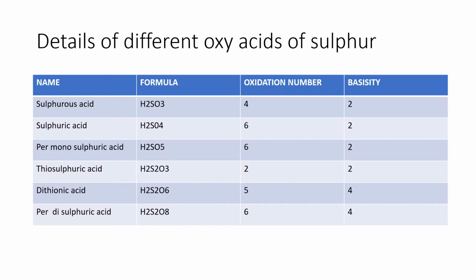Manufacturing of sulfuric acid is done in two stages. Sulfur is burned in the presence of oxygen and converted to sulfur dioxide. Then sulfur dioxide is converted to sulfur trioxide in the presence of a catalyst, vanadium pentoxide, at high pressure, 600 degrees, 600 atm pressure. So this is a reversible process.